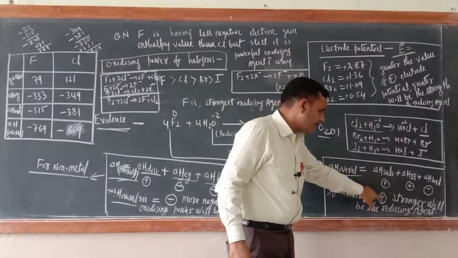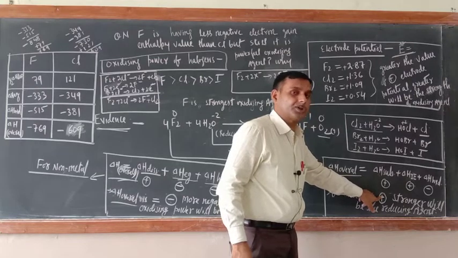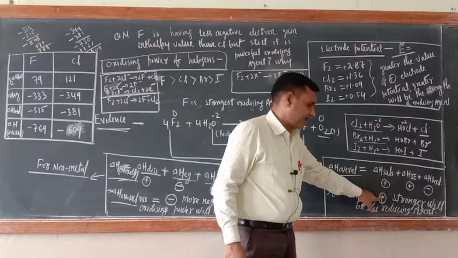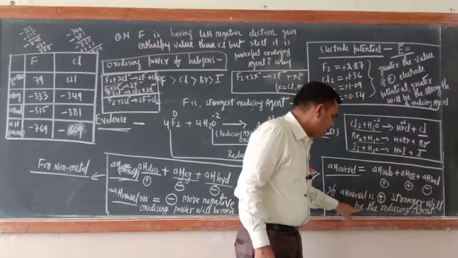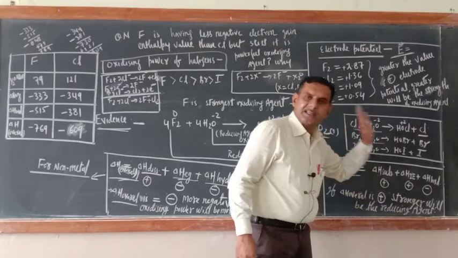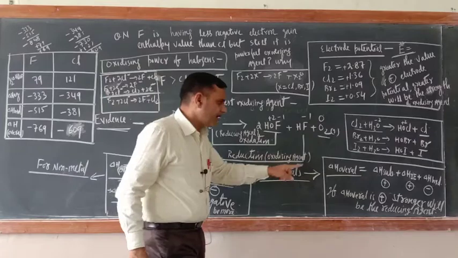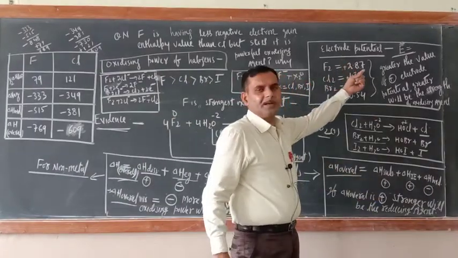So just see, for metals what would be there? If delta H overall is positive, the element would be a strong reducing agent. So I wrote here, if delta H overall is positive, stronger will be the reducing agent strength. And remember, if delta H overall is positive, then electrode potential will be negative.